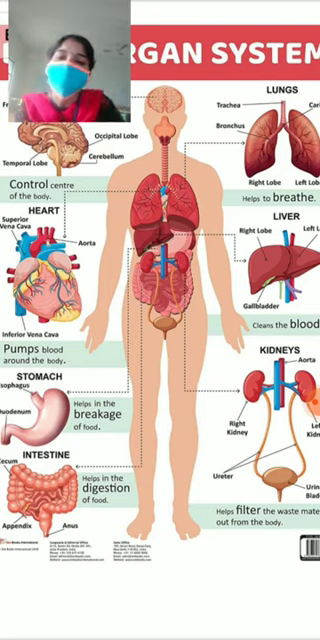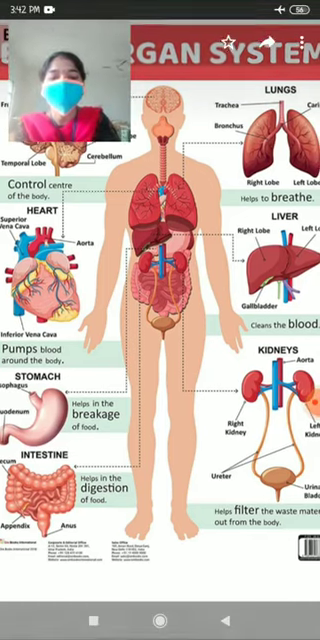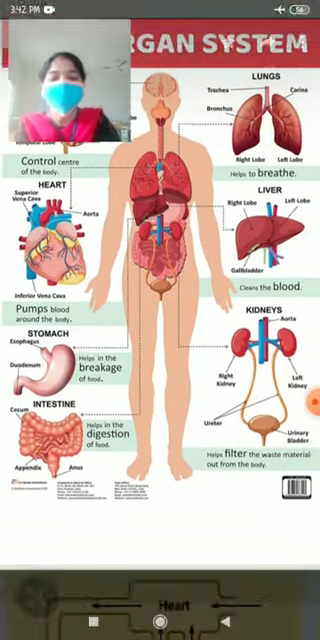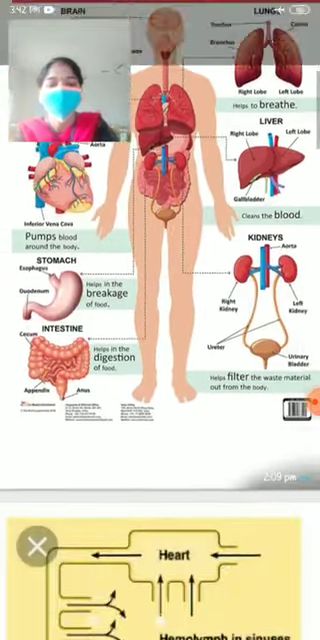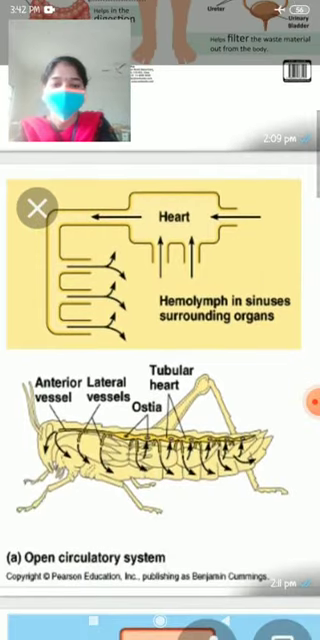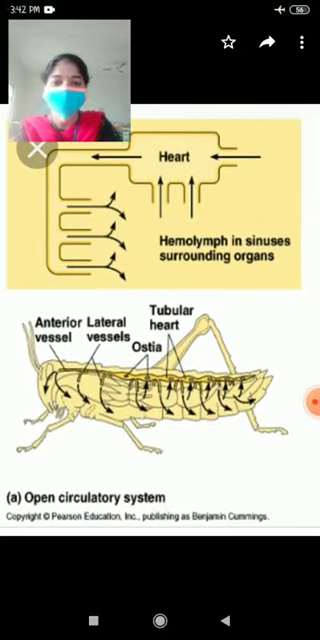Depending on the complexity of the animal's body structure, the circulatory system is broadly divided into two types. The first one is the open circulatory system. The second one is the closed circulatory system.